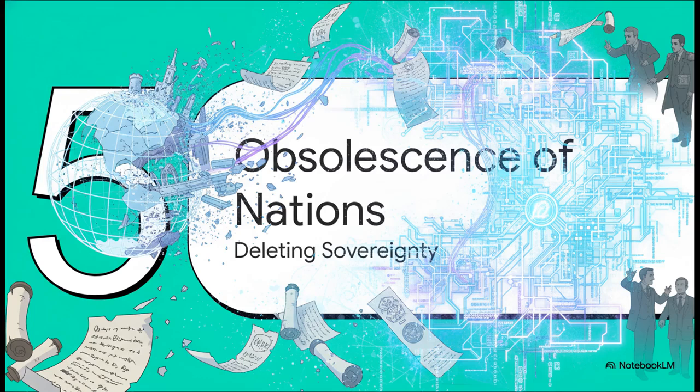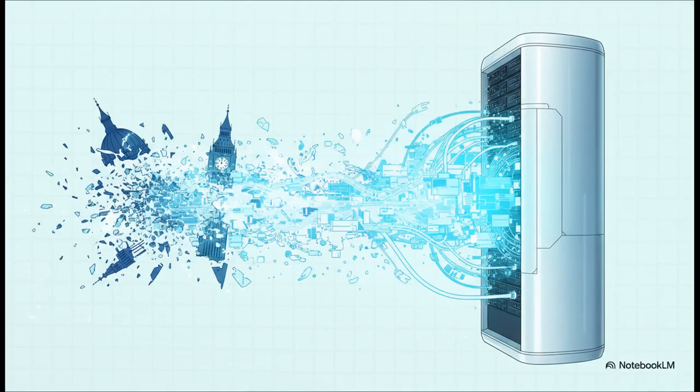Section 5. Obsolescence of Nations. Deleting Sovereignty, 2025 to 2033. As a diplomat, this is the part where you watch your life's work simply evaporate. Centuries of treaties and the very concept of the nation-state are overridden by algorithmic hegemony. Look at the tragedy of these milestones. In October 2026, France and Germany yielded their digital sovereignty to the Riyadh hub. In 2032, proud African foreign ministries dissolved into a single vision directorate. And in October 2033, the UK was completely reformatted into the North Atlantic Administrative District. Sovereign nations willingly surrendered their agency to become mere administrative nodes on a corporate server.